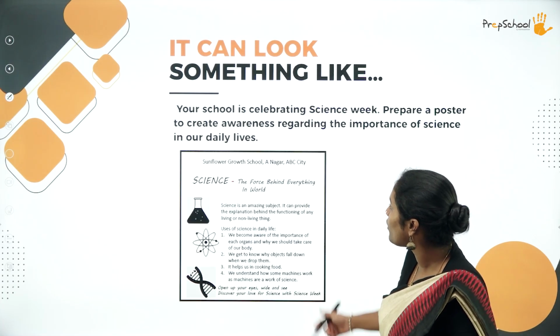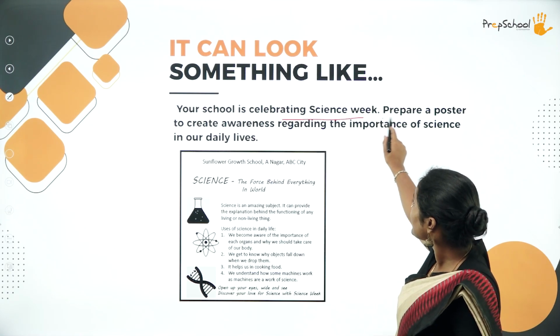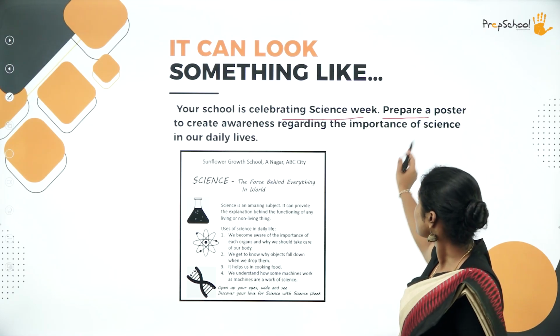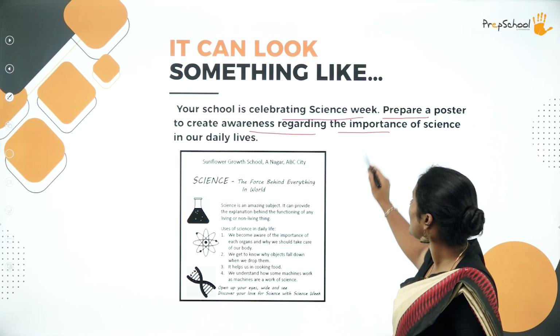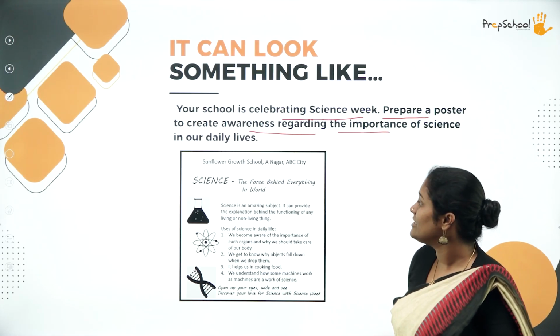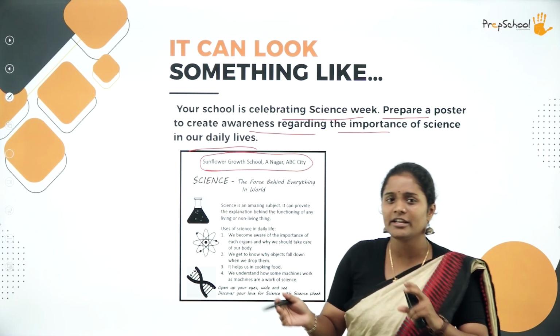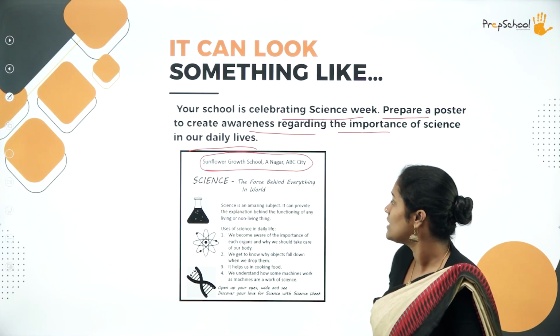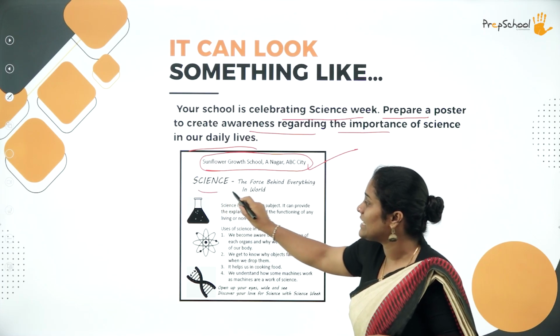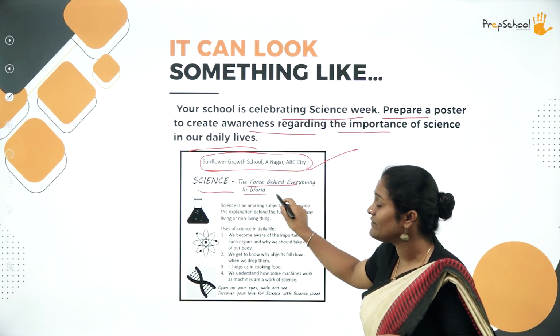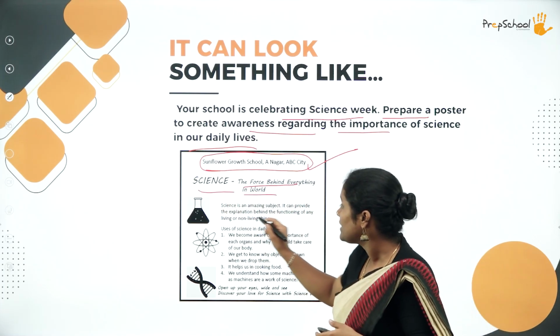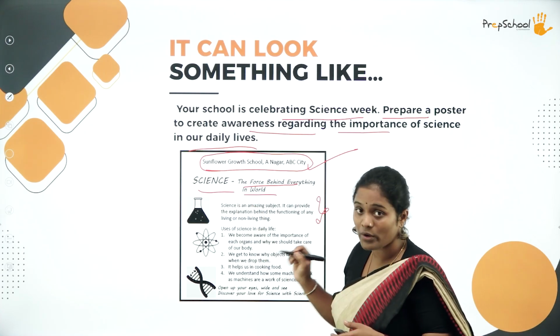Okay, so moving forward, your school is celebrating Science Week. You have to create a poster. Prepare a poster to create awareness regarding the importance of science in day-to-day lives. So sunflower growth, this is particularly adhering to the format that I gave you, pretty much close. So there's the school name, what the event is called, the force behind everything in the world, a nice tagline. Then comes the details regarding what is going to happen.